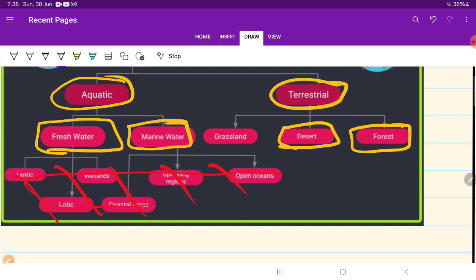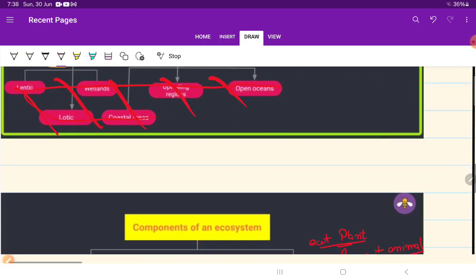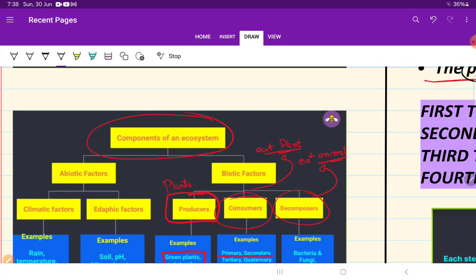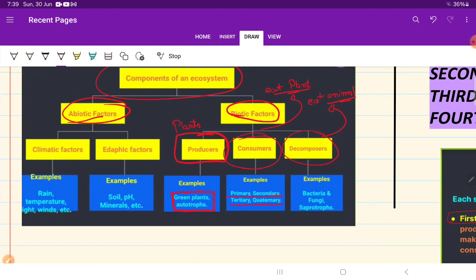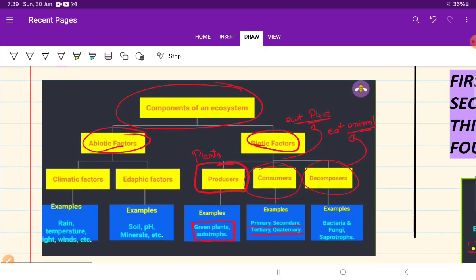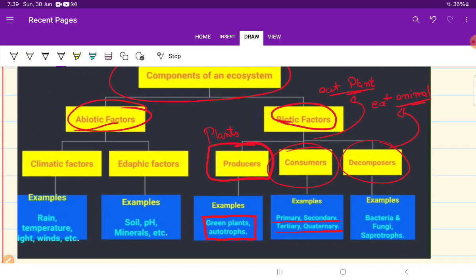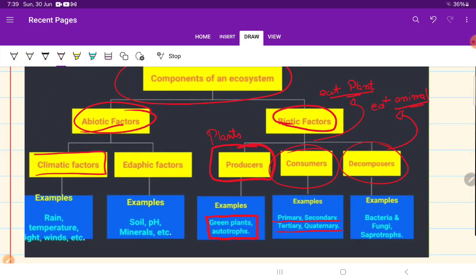Now let's see some further divisions of the components of ecosystem. Earlier, I talked about biotic and abiotic. What is biotic, abiotic? You know that. Then let's do the complete division of biotic and abiotic factors. Abiotic means climatic factors and edaphic factors. You don't have to learn this, you just have to learn the climatic factors. Climatic factors means, as I have told previously, things like food and water.